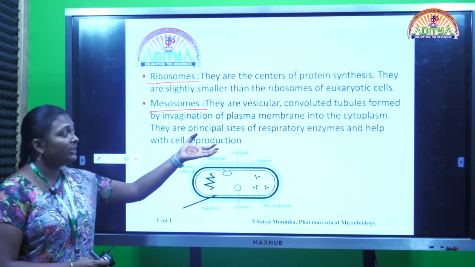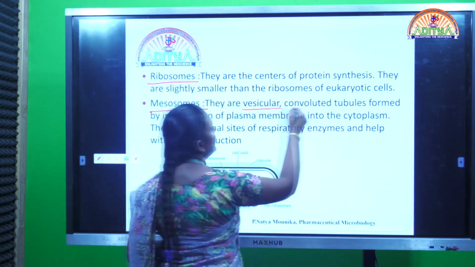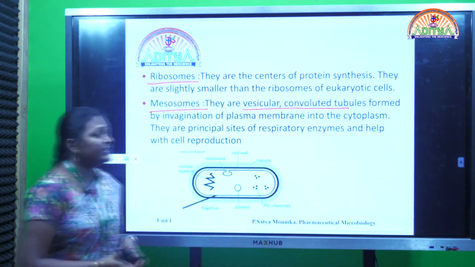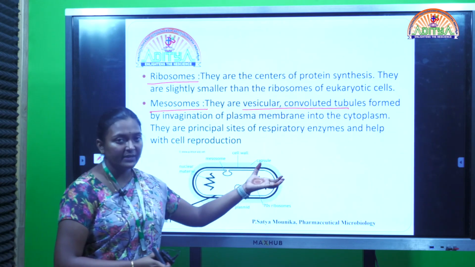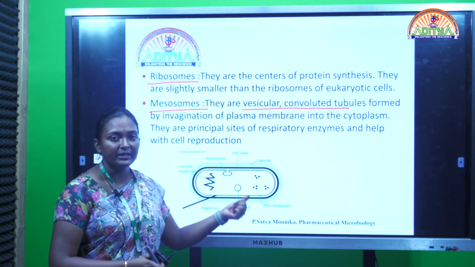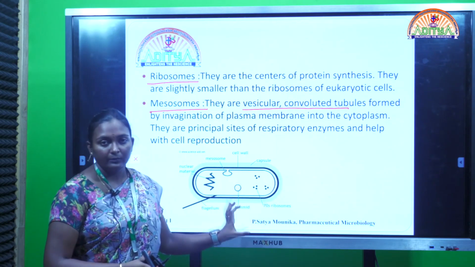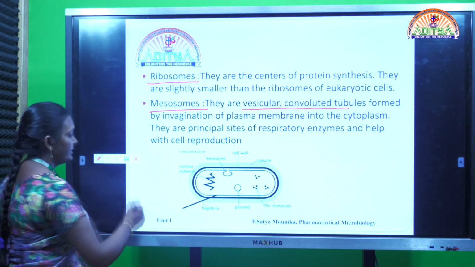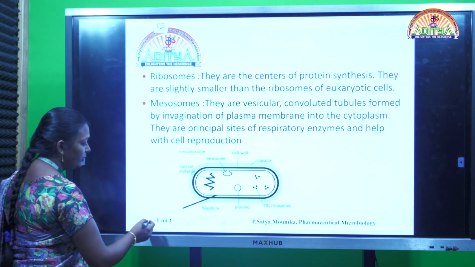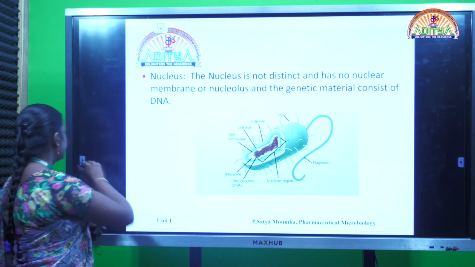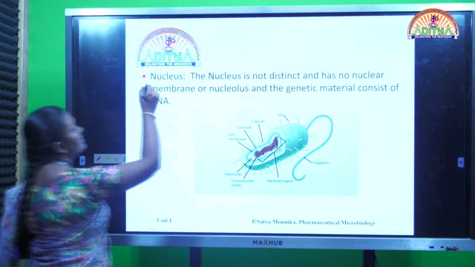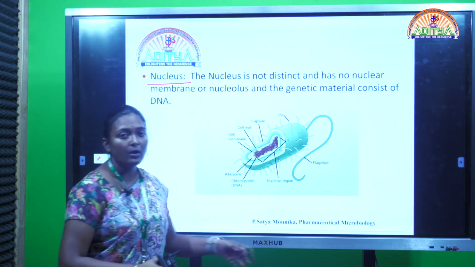Coming to the lysosomes, these are convoluted as well as vesicular tubules which contain the respiratory enzymes and are helpful for the respiratory purposes in the cell or the microorganism, and they also deal with cell reproduction. Now coming to the next cell constituent, this is an important constituent which is called the nucleus.